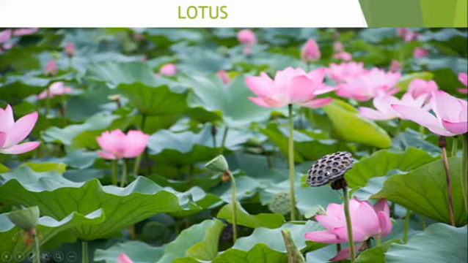Around the flowers, the stem of the plant is seen to be inside the water. Its roots are found within the muddy floor of the pond. As this plant grows in water, shall we call it an aquatic plant? Yes, lotus is an aquatic plant, living in the water.